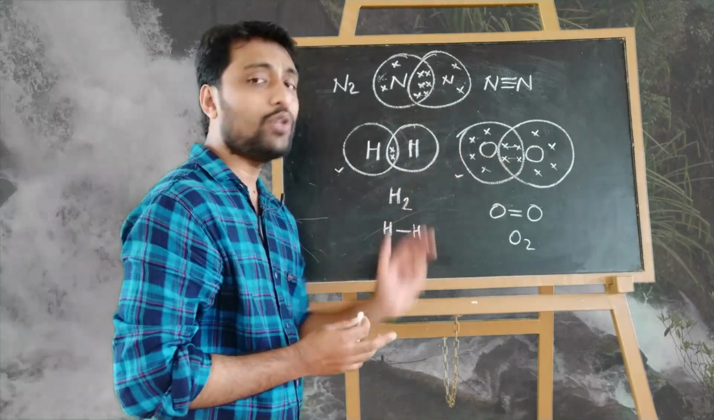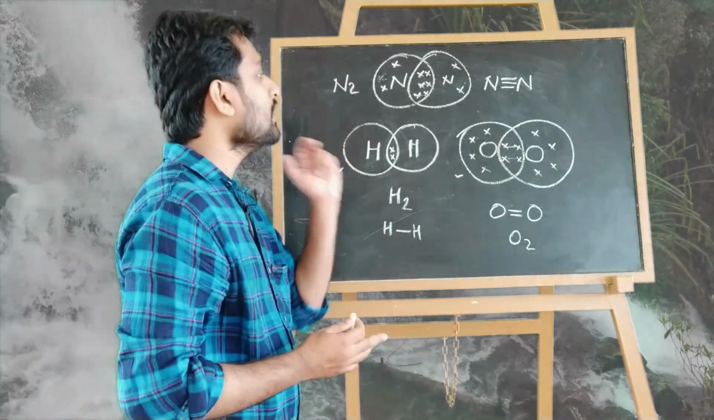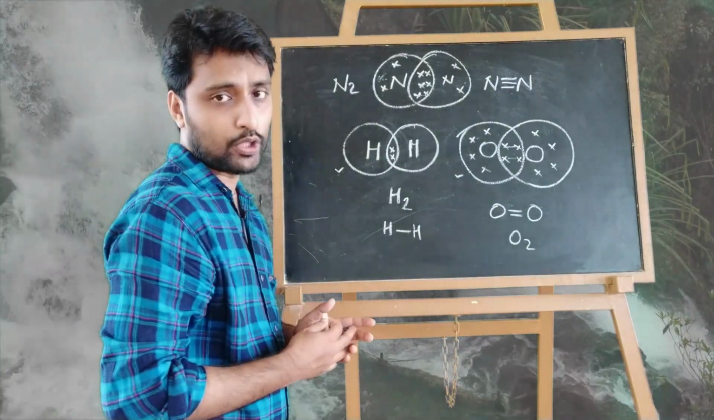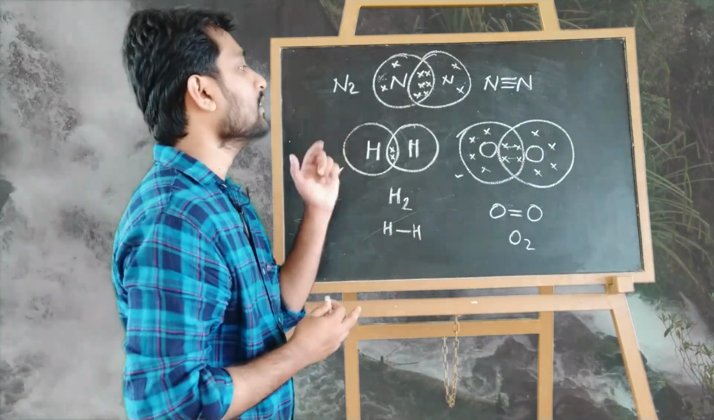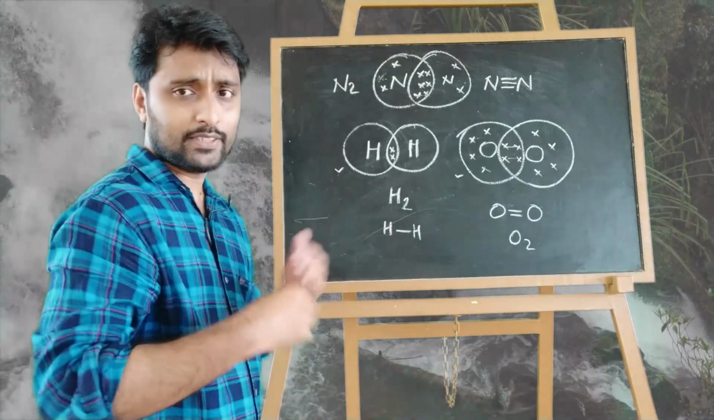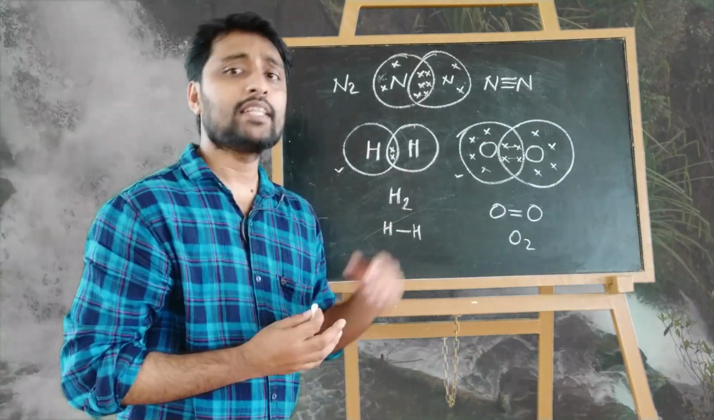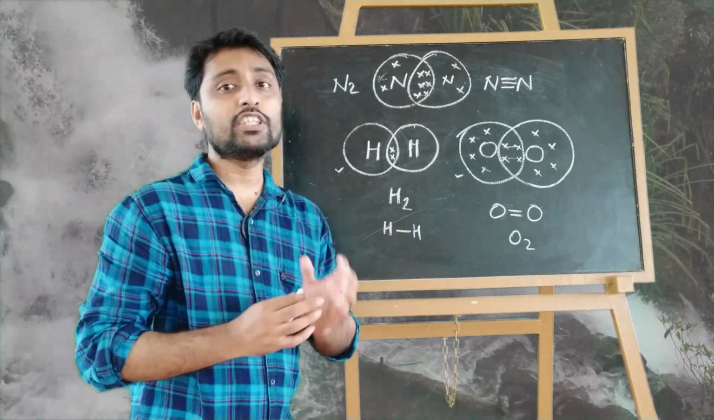If it is sharing 2 electrons to become stable, it is forming a double bond. If it is sharing 3 electrons each, it is making a triple bond. Okay, so that is a single covalent bond, double covalent bond, and triple covalent bond. Clear? Next we can consider how this carbon is sharing its electrons with the other atoms. We can learn how it is forming.